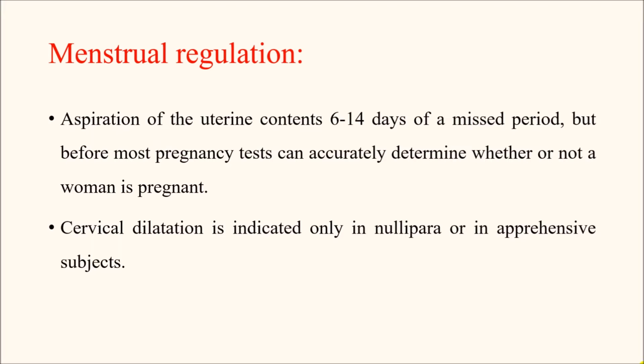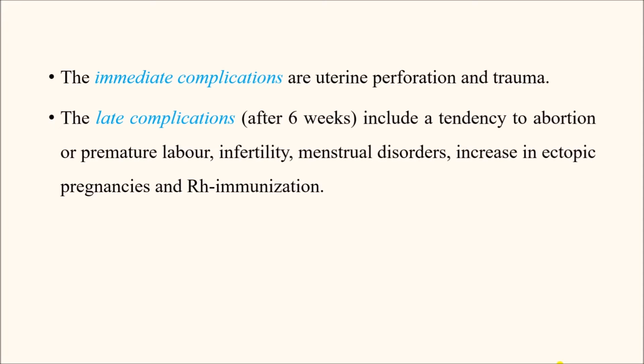Sometimes cervical dilatation has to be done for aspiration, and it is usually done in case of nullipara or in subjects who are very much apprehensive. There may be certain complications. The immediate complications include uterine perforation and trauma, and late complications, which occur usually after 6 weeks, include tendency to abortion or premature labor in future, infertility, menstrual disorders, and increased chance of ectopic pregnancies, and Rh immunization.